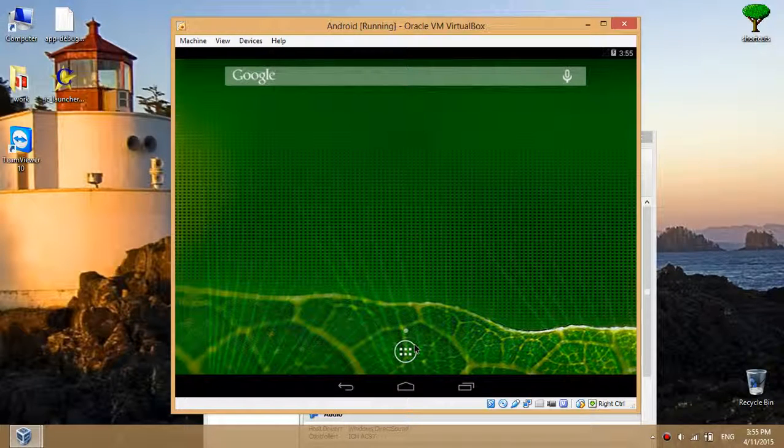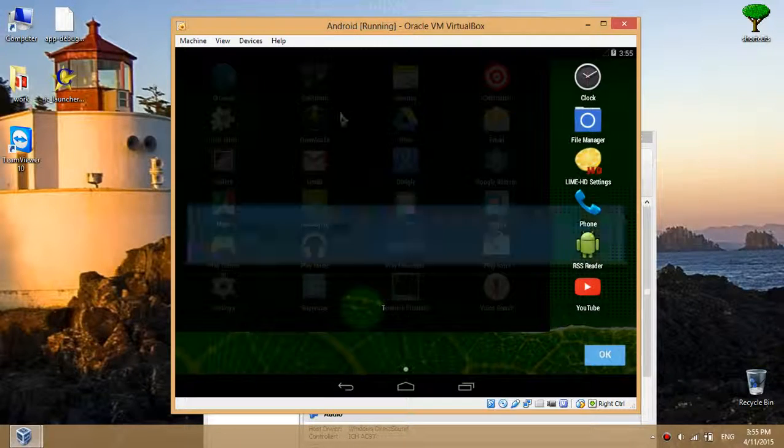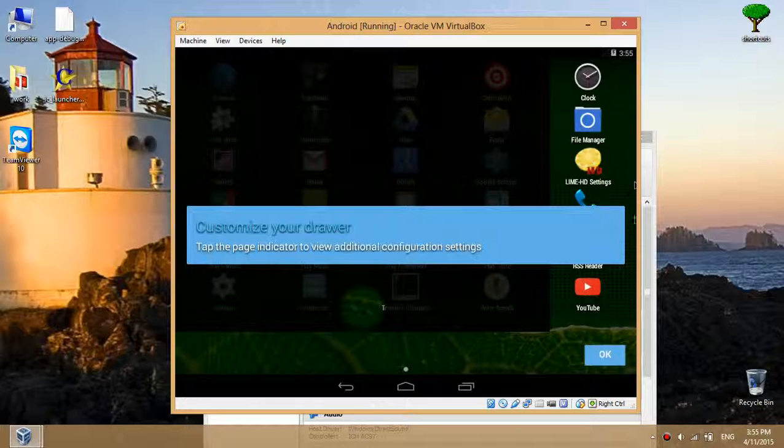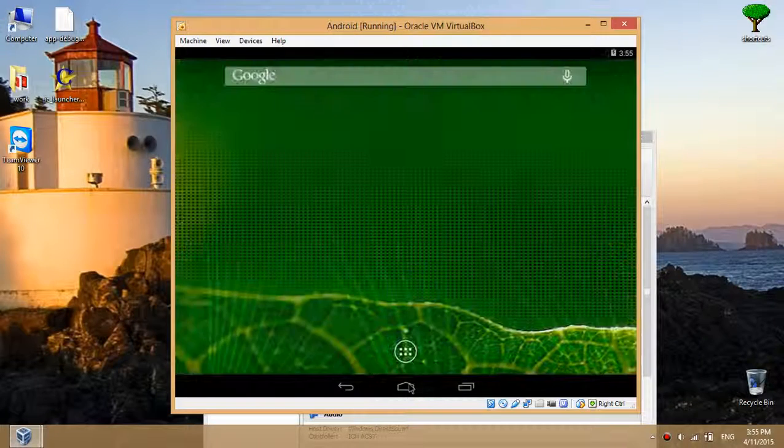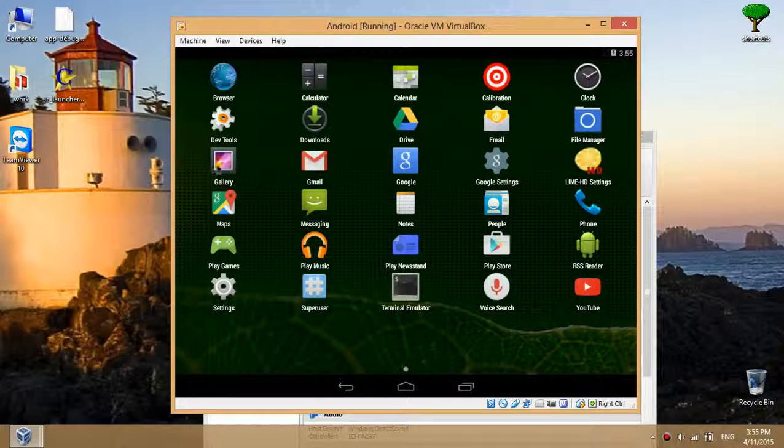Done. I have successfully installed it. Go to click here and it will show the hints. Click OK. Okay, it is the menu. Okay, now go to settings.